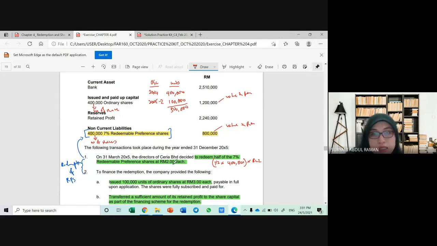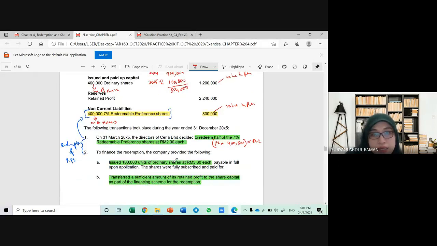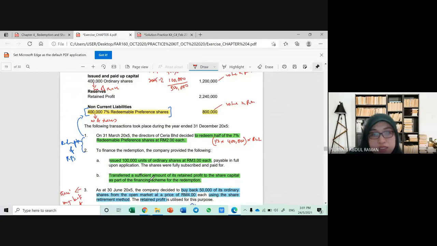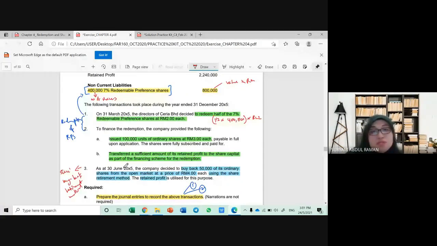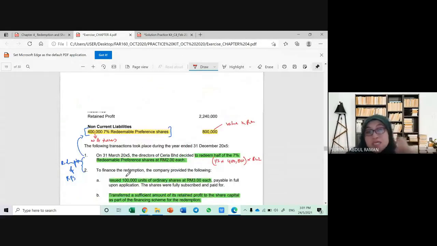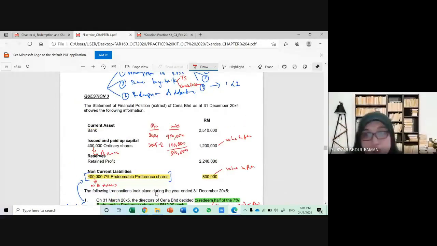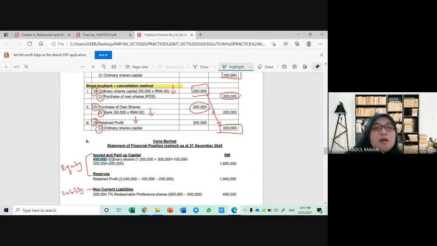Is there any adjustment on OAC again? Yes. On the last transaction, it says that the company buys back 50,000 of its ordinary shares from the open market. When the company buys back, the company wants to use the retirement method, meaning the shares are no longer in the company. So what you need to do is minus transaction 3, you have to minus the 50,000. So when you minus, the amount will be reduced to 450,000 units. So as you can see in the suggested solution, the amount of shares in units is 450,000.